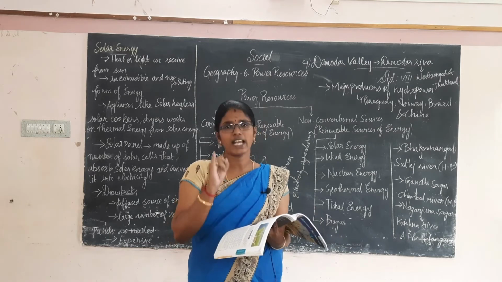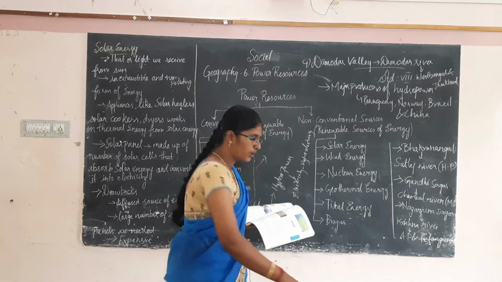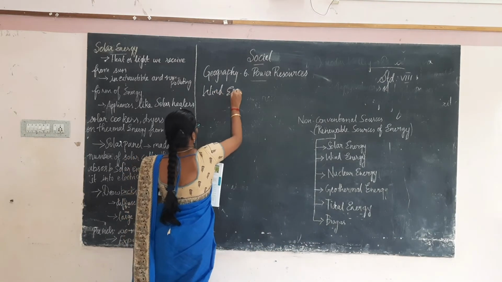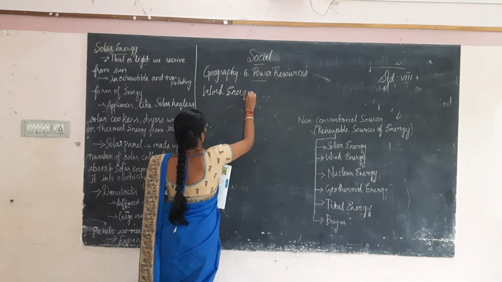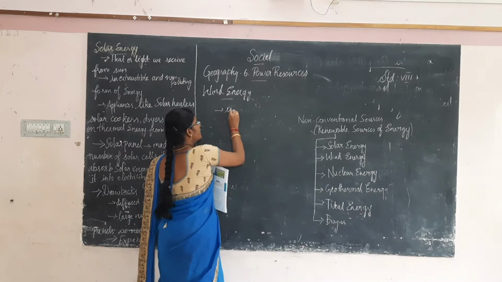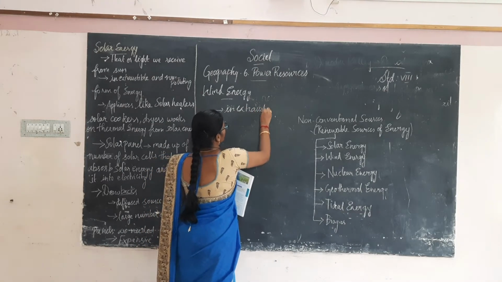Okay, it is also a natural and inexhaustible source of energy. It is also an inexhaustible and non-polluting source of energy.